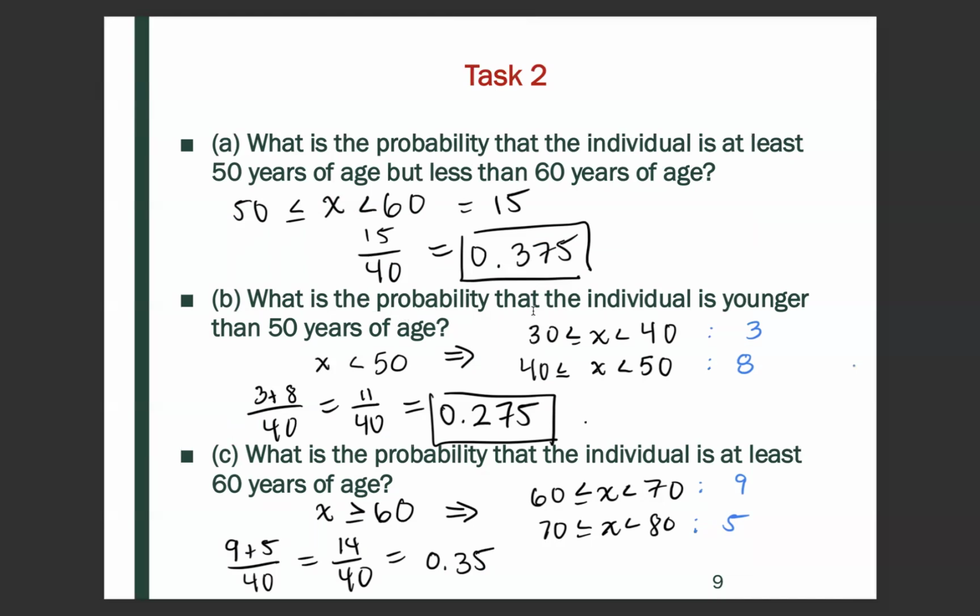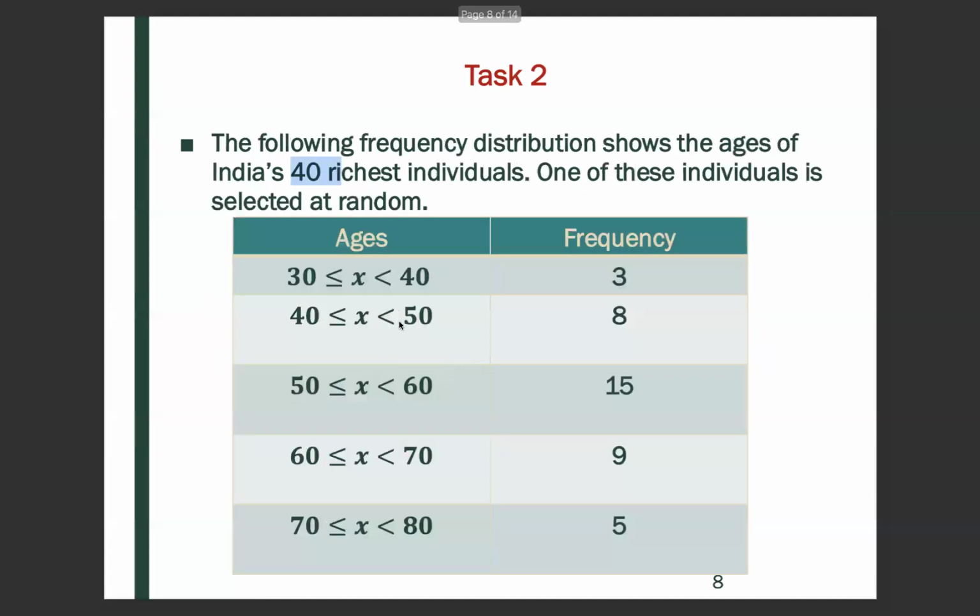What is the probability that the individual is younger than 50 years of age? So that would mean that we could write X is less than 50. And so looking at the table, there's two categories that would fall within X being less than 50. So that's this first category. So if someone's age lies between 30 and 40, that's less than 50. And then same for here, we have less than 50.